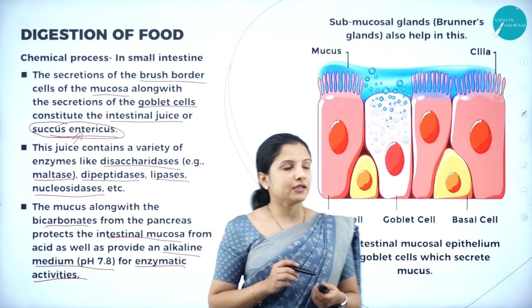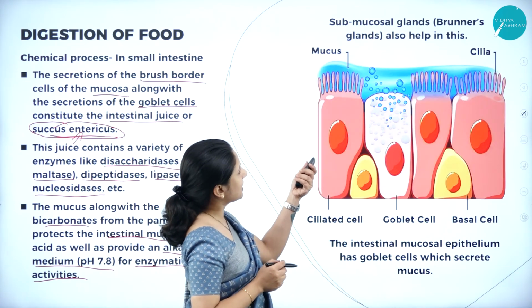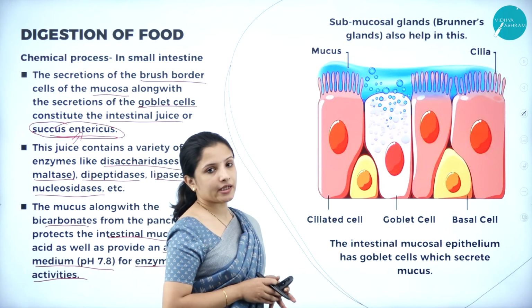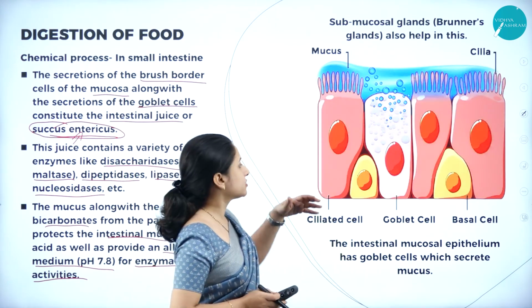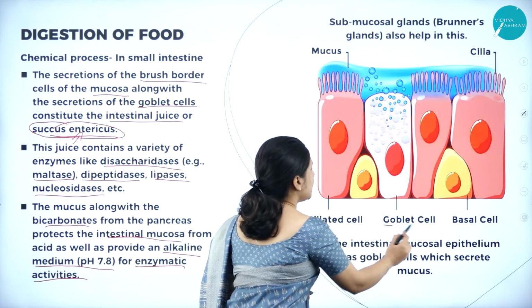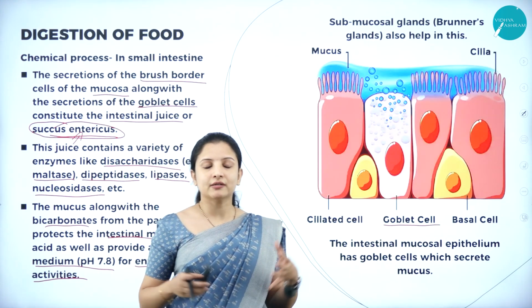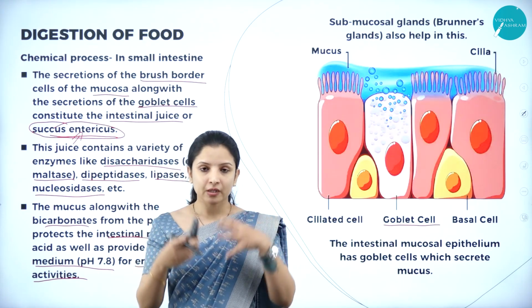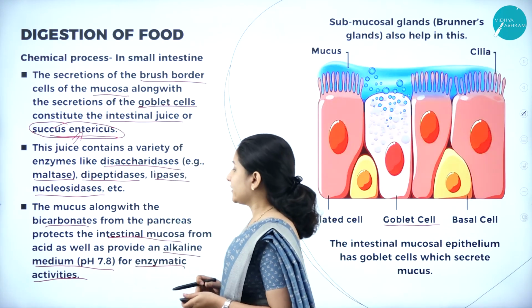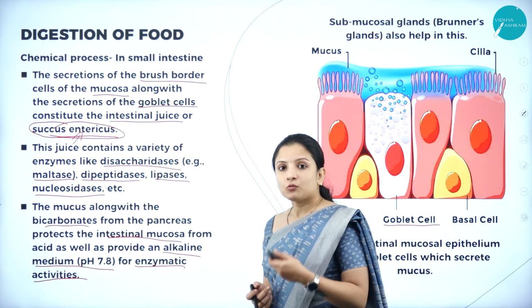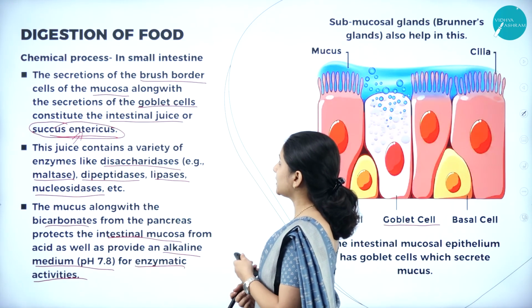So what exactly we shall see? You can see the mucus cells, mucus layer. The mucus cells secrete some juices, and also the goblet cells that are there secrete some juices. The juices secreted by the mucus cells and the goblet cells together form the succus entericus. So we shall see next what happens in the small intestine.